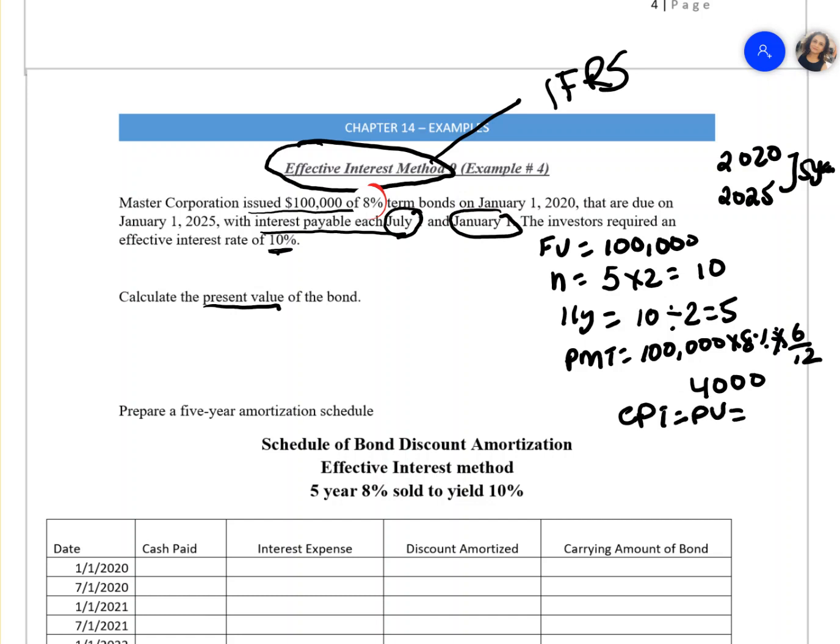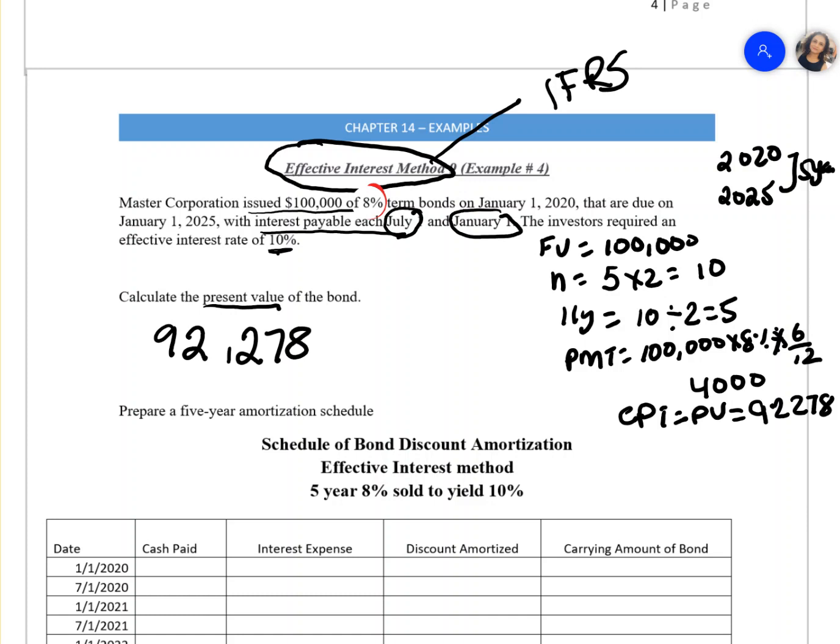In this case, your present value should come to 92,278. We know that your effective rate, which is your market rate, is different from your coupon rate. So the first part of the question, calculate the present value of the bond: the present value of the bond is 92,278.